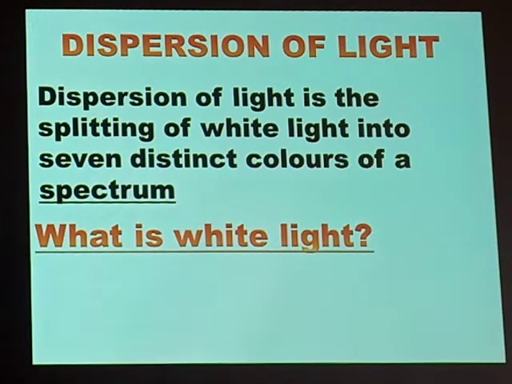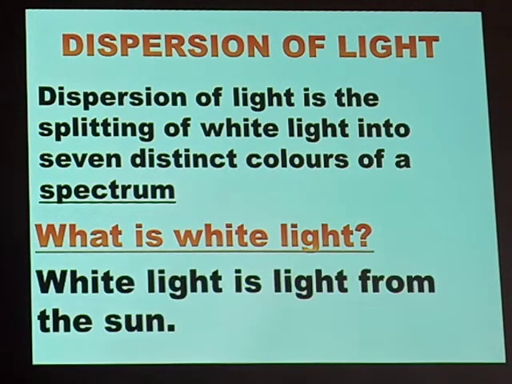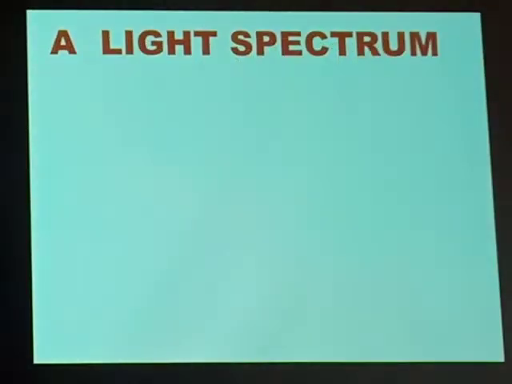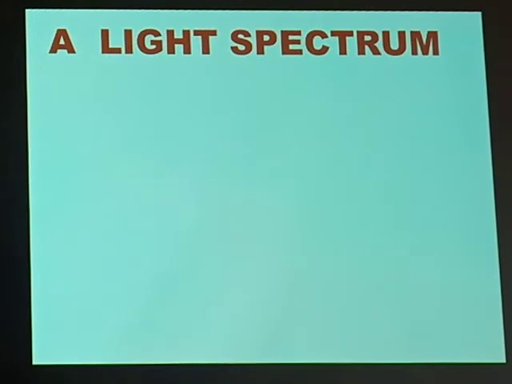Let's just look at this question. What is white light? Dear candidates, white light is simply light from the sun. Now, we have said that dispersion is the splitting of white light into 7 colors of a spectrum.